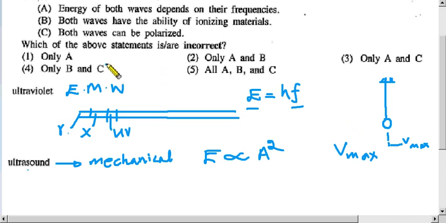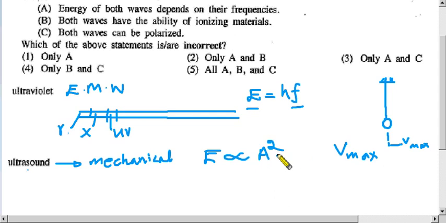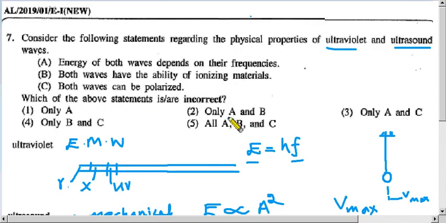So using velocity, we can calculate the energy, or using amplitude, we can calculate the energy. So there is no relationship with frequency. Therefore, this statement is wrong for ultrasound waves, because the statement says energy of both waves depends on their frequency. So here, amplitude instead of frequency is the thing that determines energy. Therefore the statement is totally wrong.